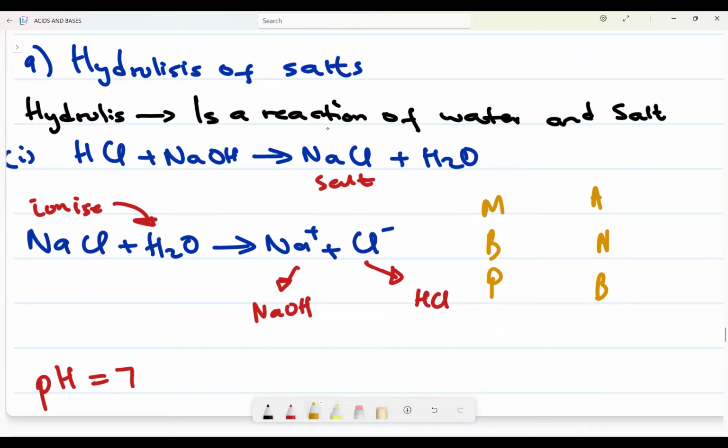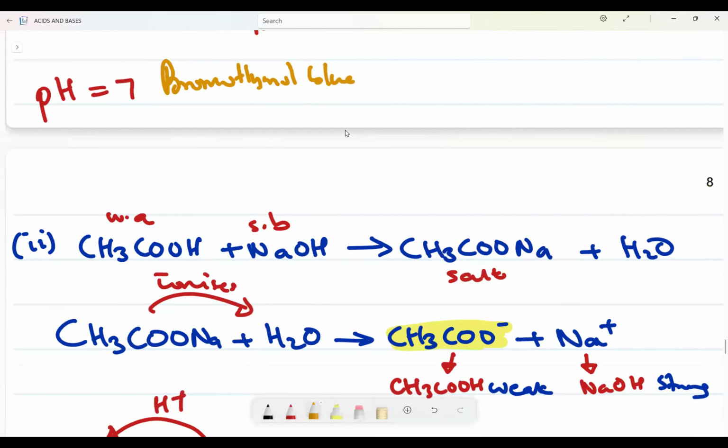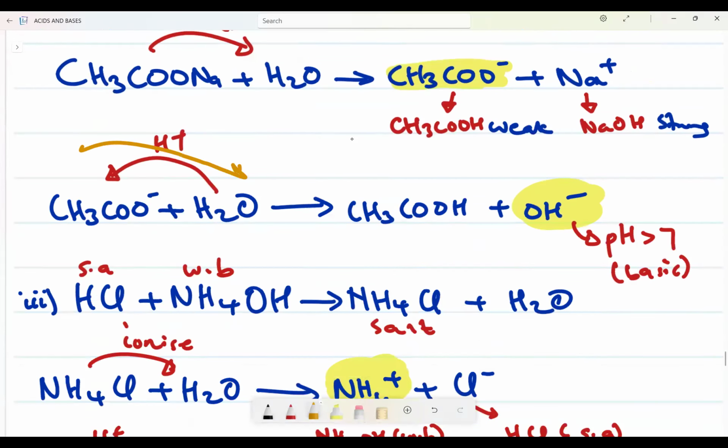So now the neutral solution, neutral, basic, and acidic. This one is pH 7, it is neutral, meaning we need bromothymol blue. This solution is basic. It needs what? Phenolphthalein.